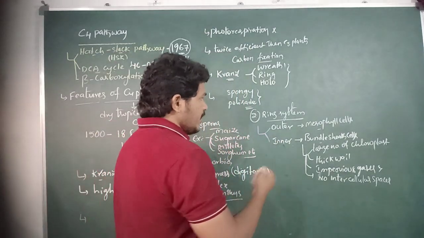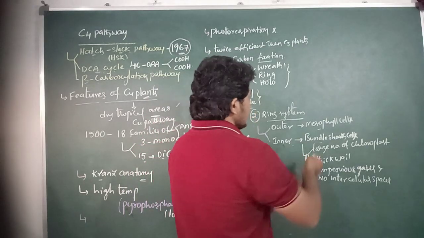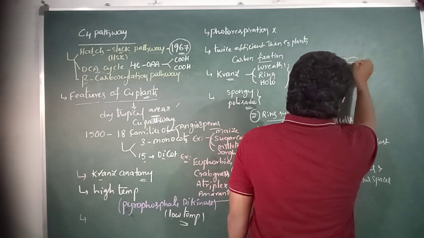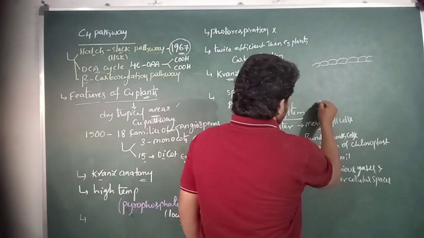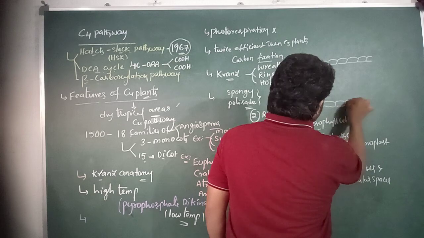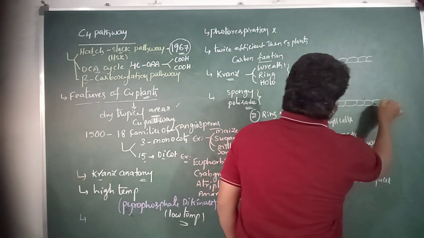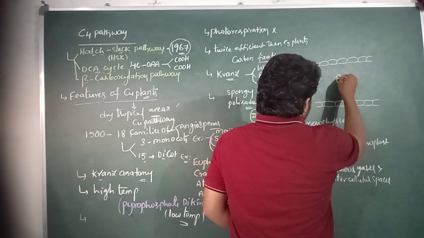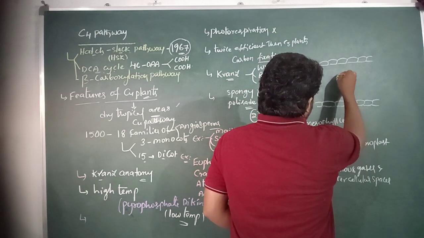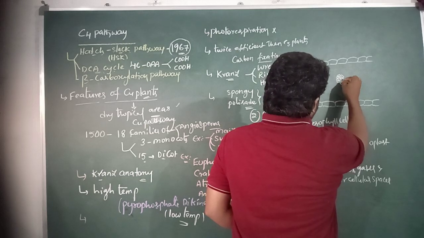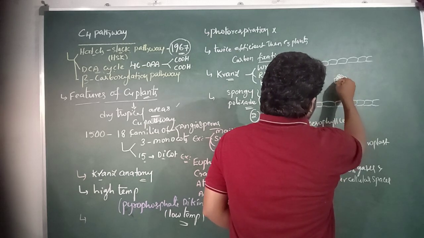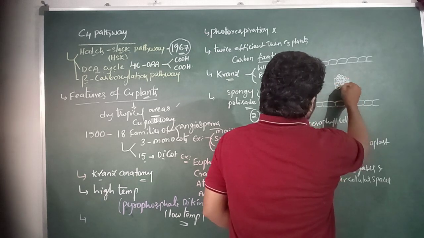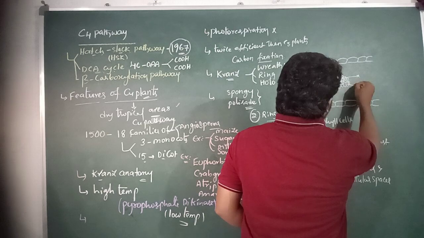If you observe the diagrammatic representation of the Kranz anatomy, this is the vascular bundle, xylem and phloem.